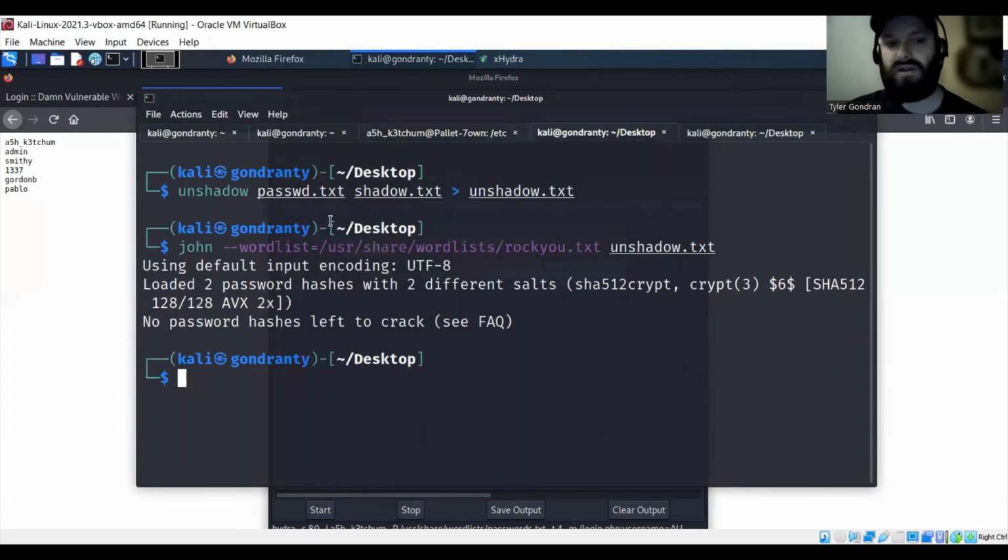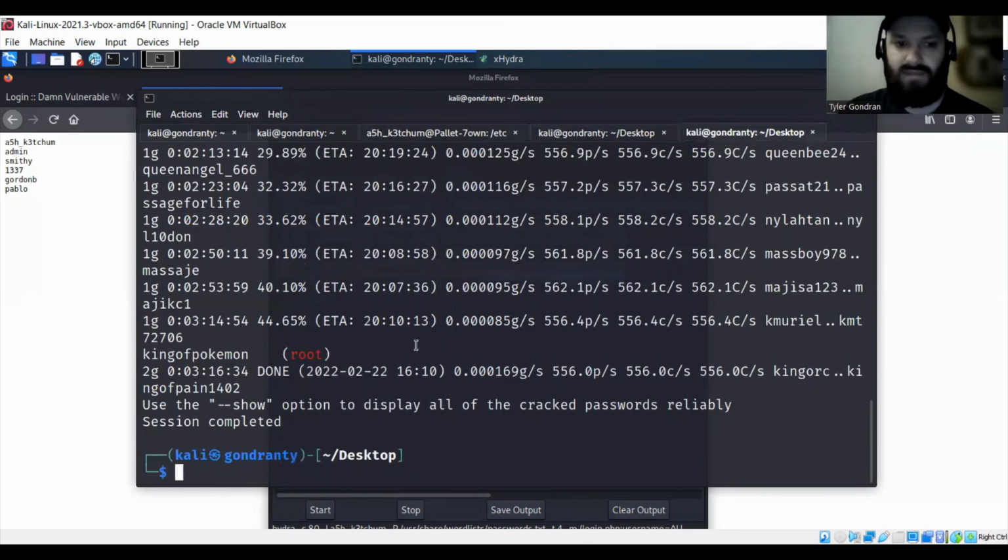And so from there, we can copy and paste that into our Kali box, run an unshadow command, and then run John the Ripper with a word list. And what that'll do is it'll try and crack the passwords for the usernames or login credentials that are stored in the Pallet Town box. And so again, this can take minutes to hours based on the size of the word list. But in this case, we were able to get this password for the root.